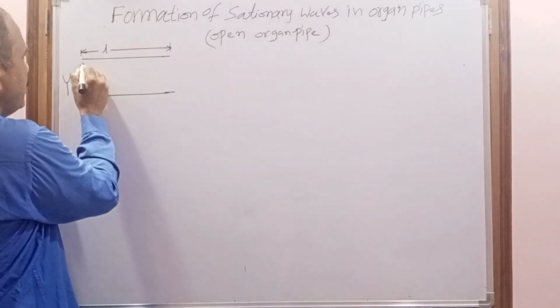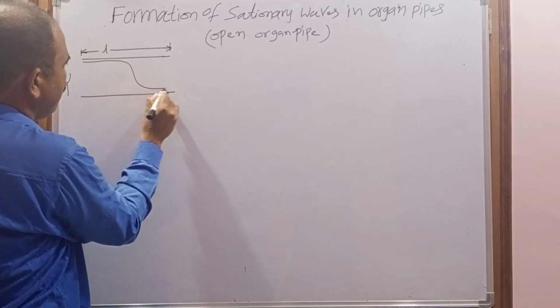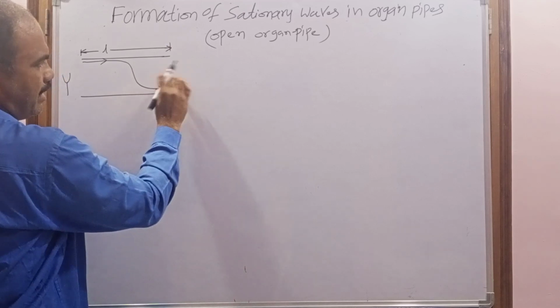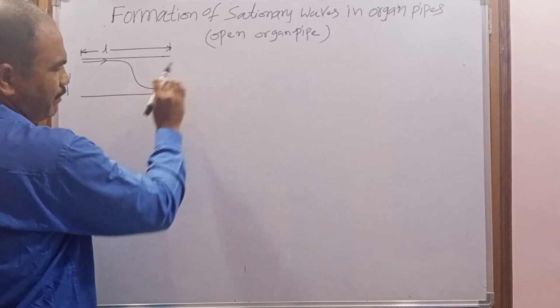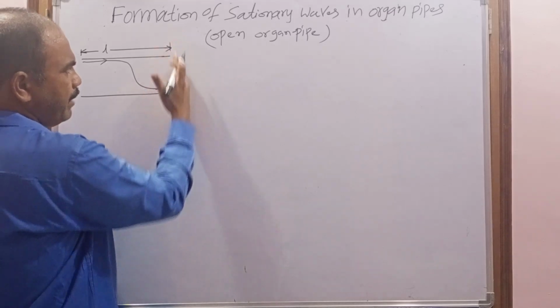When this longitudinal progressive wave travels along the length of the pipe and reaches the other open end, there is a difference in density of the medium. Because of this difference in densities, it behaves like an open boundary.